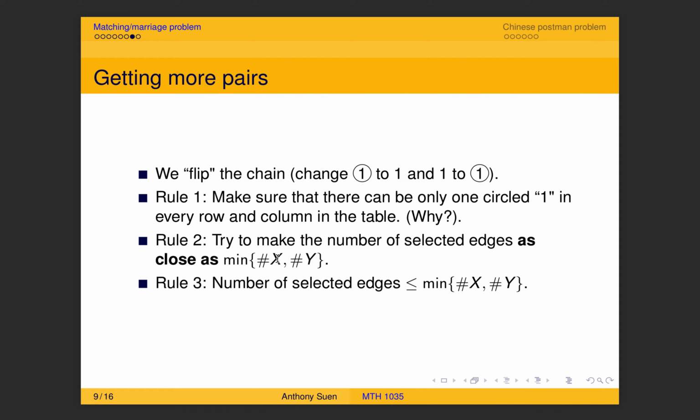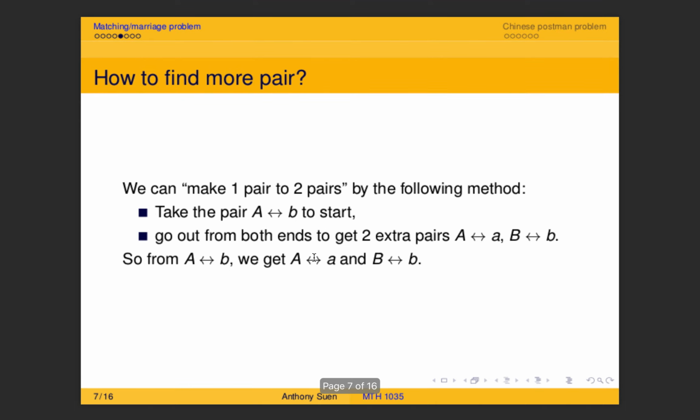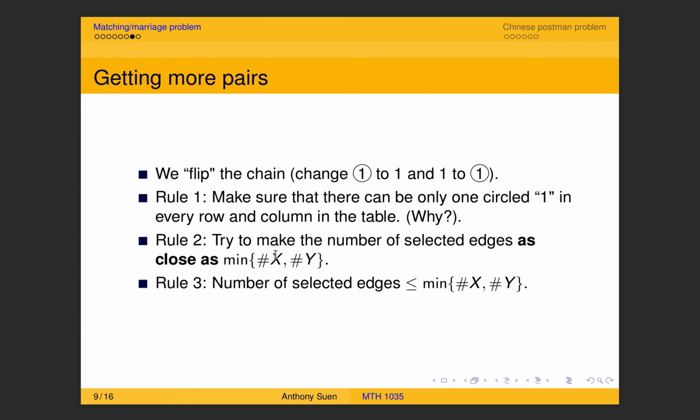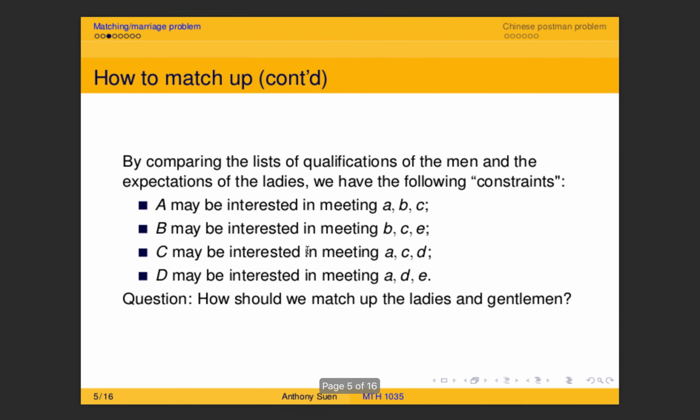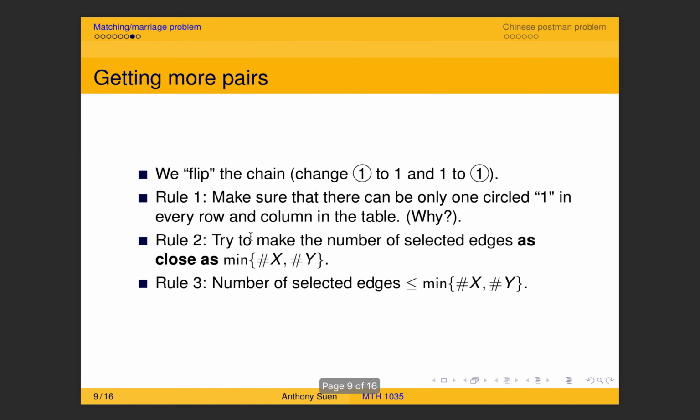The minimum of, what is the symbol for this? That is the number of elements inside that set. What are X and Y? Maybe you forgot. Actually, X and Y are the collections of the ladies and the men respectively. So capital letter X gives you the set of ladies. Inside that set, we have 4 ladies, so the number of elements inside X is 4, and the number of elements inside Y, of course, you just count the number of men, that is 5. Those are the numbers of elements inside the corresponding sets.